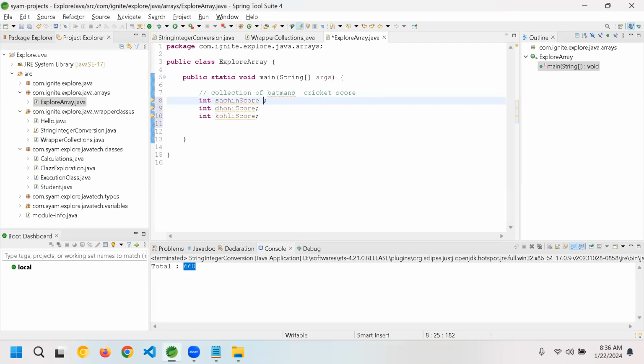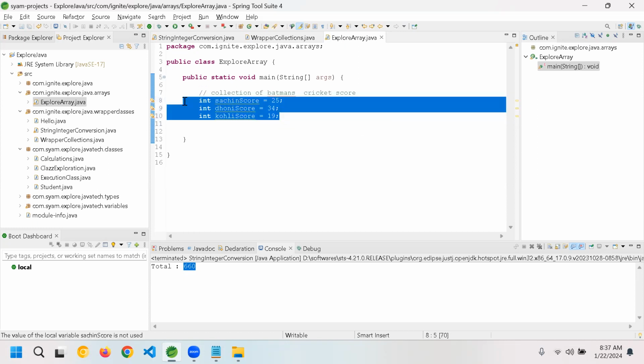First one you said 25. Can you give me a few more values? 25. 34. 19. Okay, perfect.